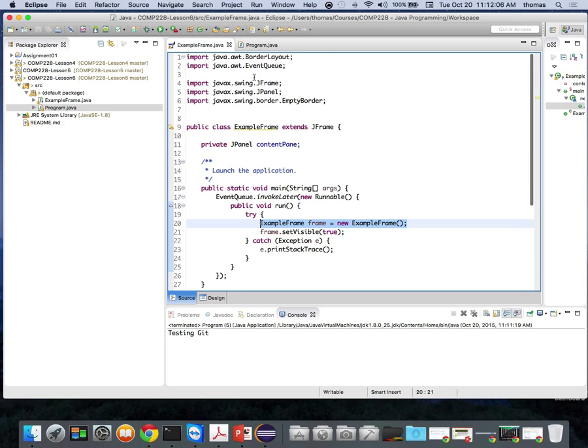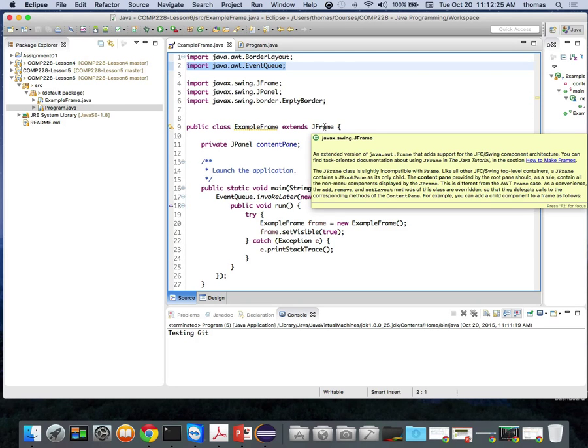Well, all these imports, that's the first thing I need. All these imports right here, pretty much, border layout, event queue, and event queue actually allows us to use things like buttons and so on. I need all this stuff, right? But what if I don't know I need it? So let's start typing off that we'll use a JPanel. I need a JPanel and a JFrame, right? Those are the two things I need.